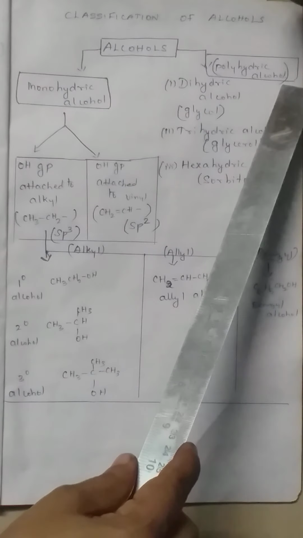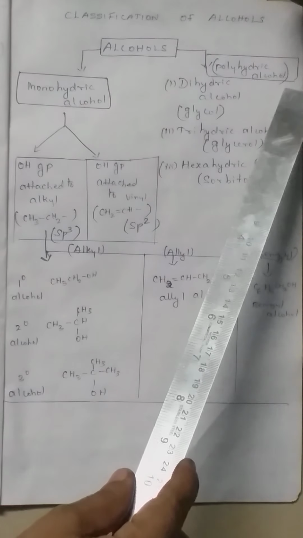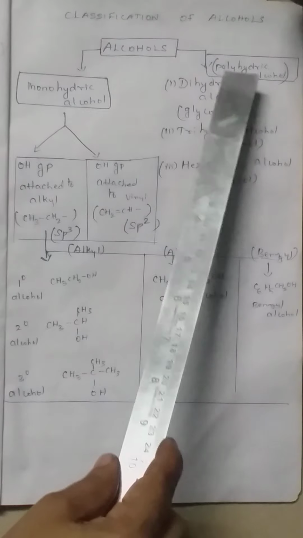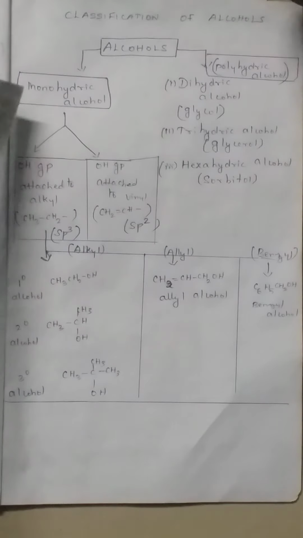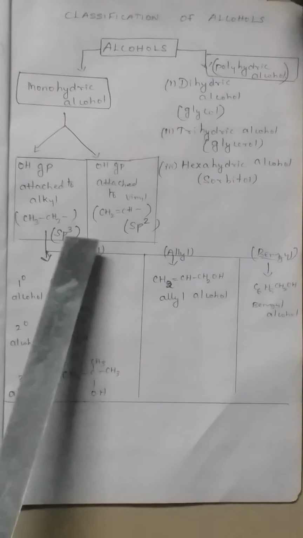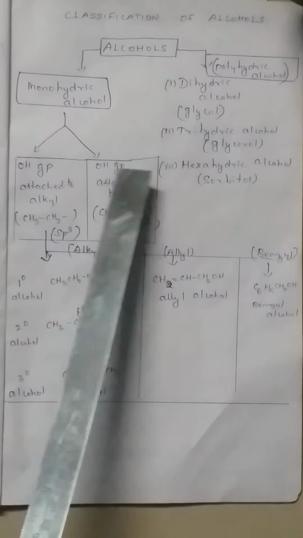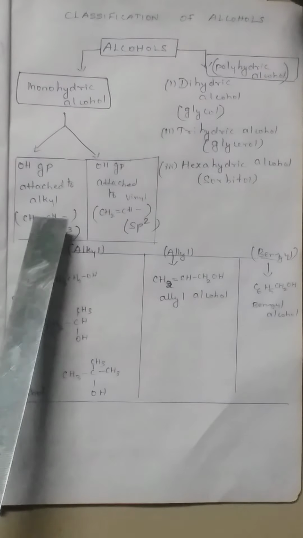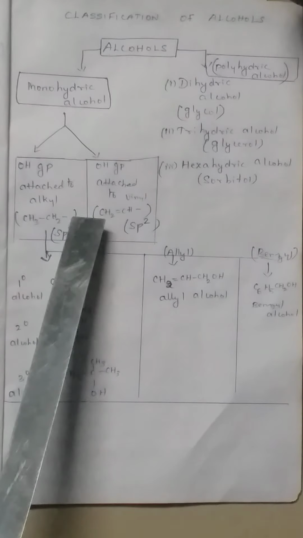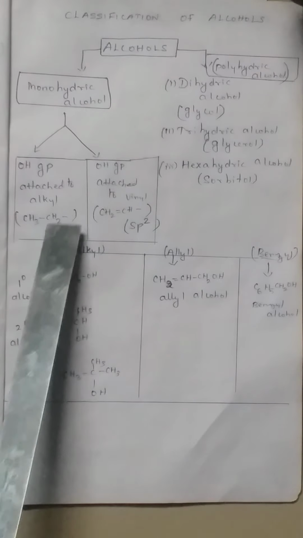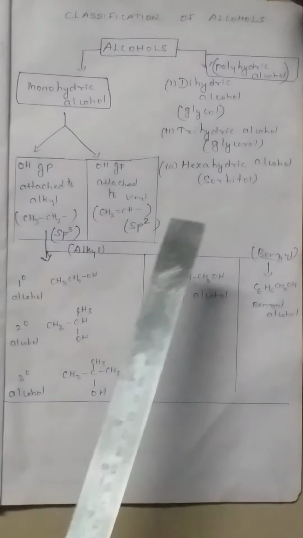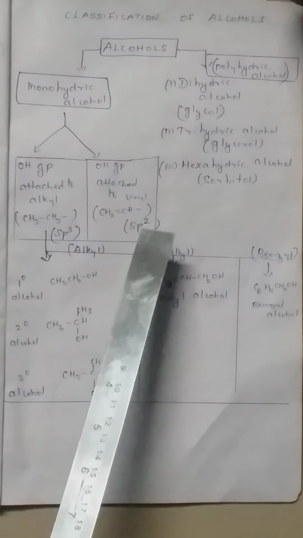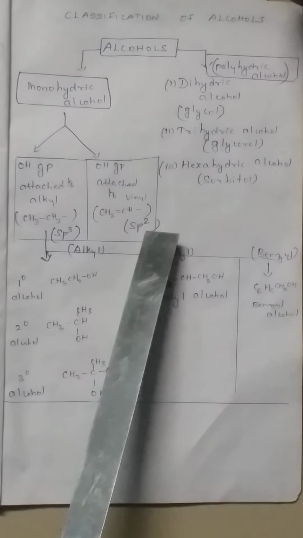Polyhydric alcohol means more than one, that is 2, 3, 4, etc. Monohydric alcohol is also divided into those where the OH group is attached to an sp3 carbon and those where it is attached to an sp2 carbon. If all the bonds are single bonds and the OH group is present, it is sp3 hybridization, and if there is a double bond, it is sp2 hybridization.